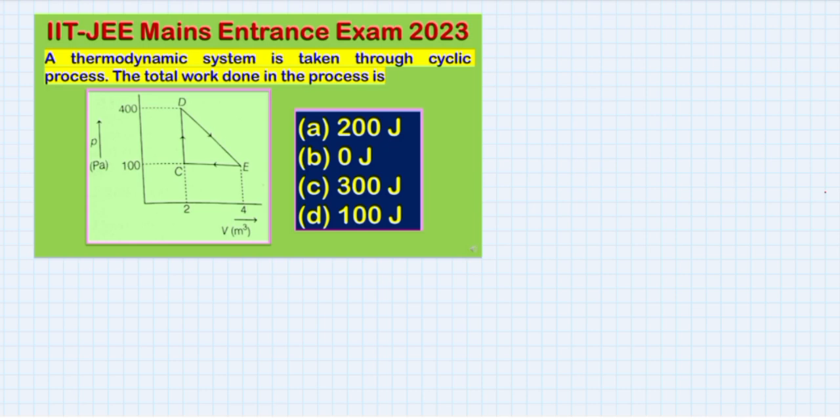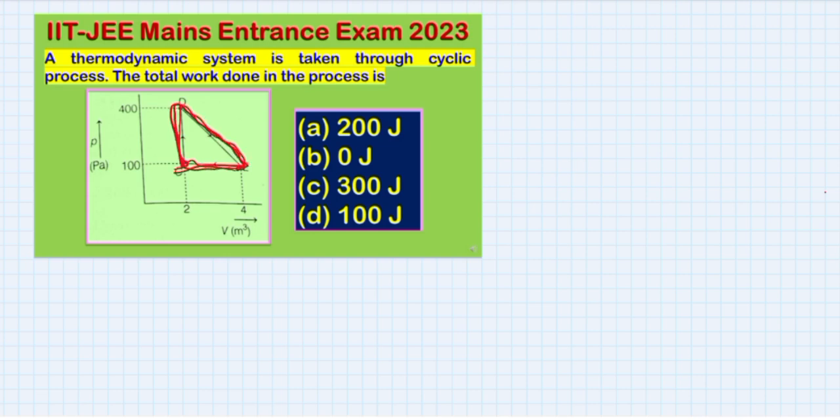During one complete cyclic process, how much work is done? In this case, it starts from point C, goes to point D, then goes to point E, then comes back to point C. It reaches the initial point where it started. So it is a closed loop.